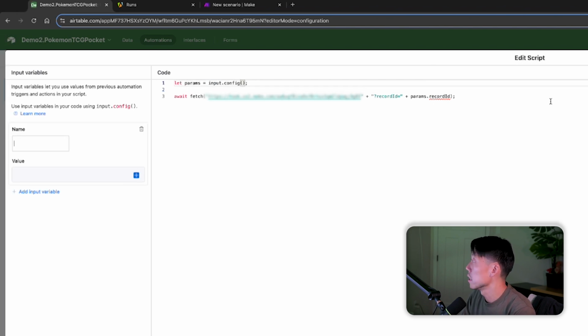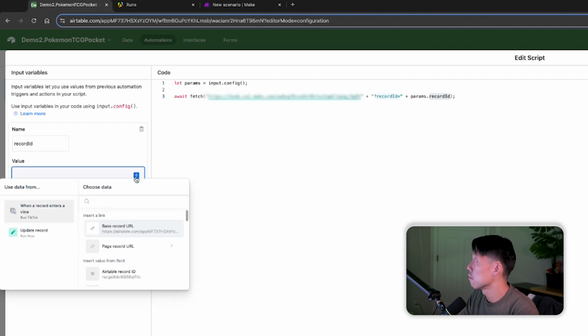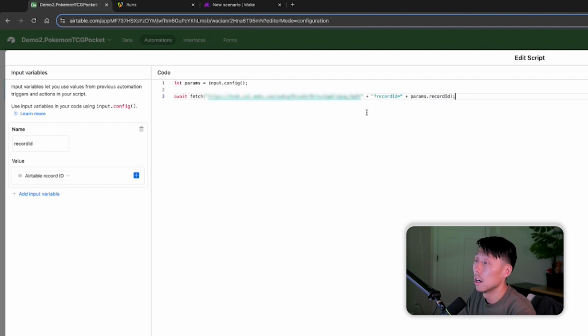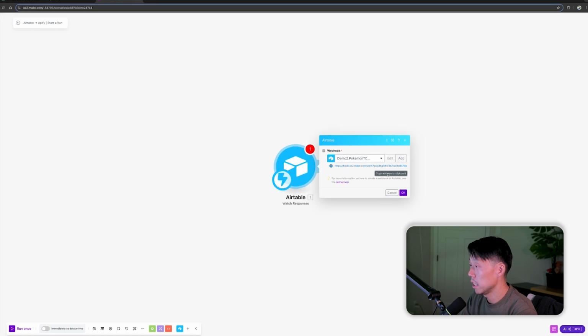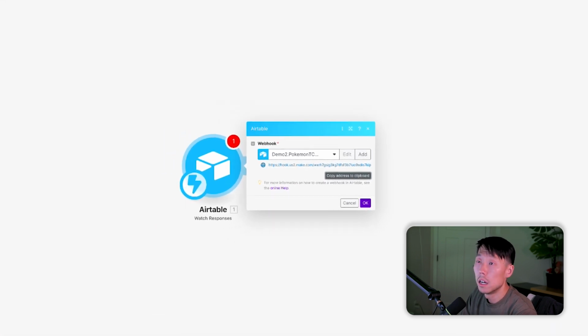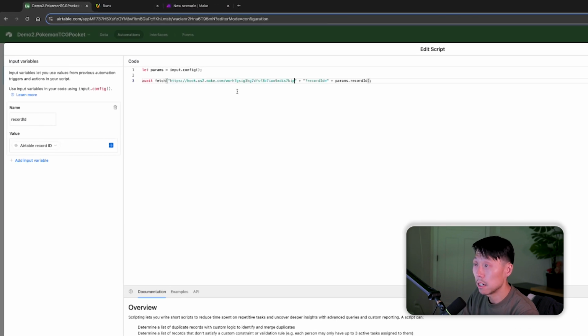So we get rid of all these squiggly lines. So record ID is the one that needs to be filled out, and pay attention to case, record ID. As you can see, it removed, and the value of that record ID is going to be the Airtable record ID that we are sending over. And the webhook here is what we need to replace. So let's jump back into Make. And this webhook that we just created, we're going to copy it. We're going to paste it right here, right in the middle. And then this is going to be good to go.